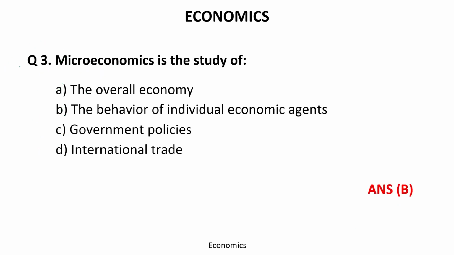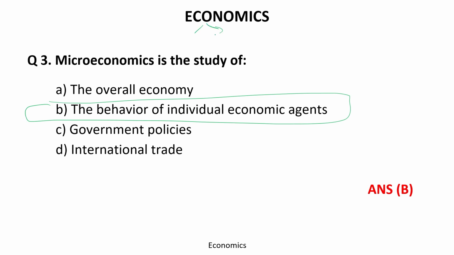Time's up. Correct answer is B, the behavior of individual economic agents. Basically, economics can be learned in two main terms: micro and macro. Micro is for the small areas, macro is for the large areas.